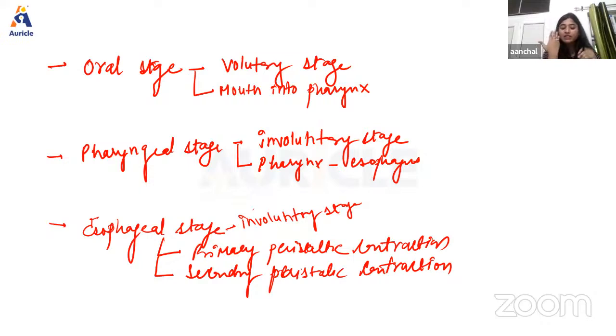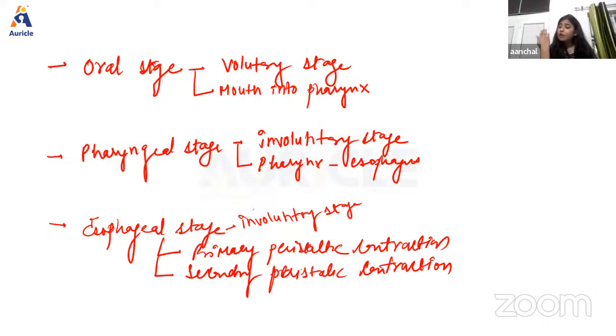Okay. So what will happen? Initially, the pressure will become negative in the upper part of the esophagus, and this is due to the stretching of the closed esophagus. Okay. So as we can see, when no food is present, the esophagus remains very closed. Okay. Once the food enters inside the esophagus, there will be stretching of the muscle fibers. Okay. So immediately after some time, what will happen? That pressure will become positive, and it also increases up to 10 to 15 centimeters of H2O.